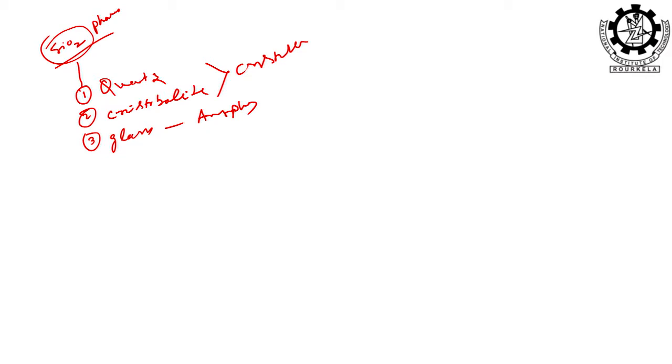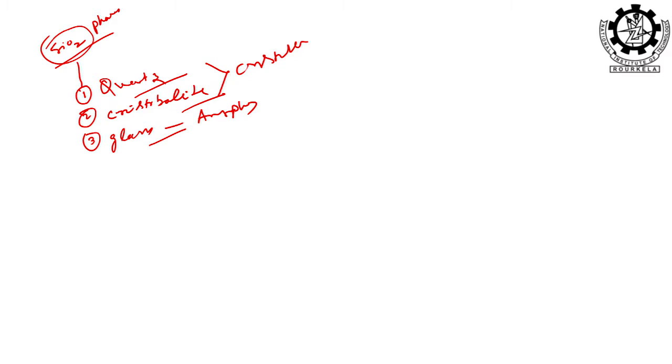That means, what you can infer out of these phases, what is the meaning of the phase, you can understand now, right. So, when I am telling quartz, it is crystalline, composition is same, silica, that is silicon and oxygen. Here also same silicon and oxygen, here also same silicon and oxygen.